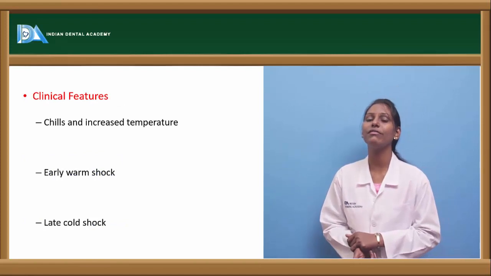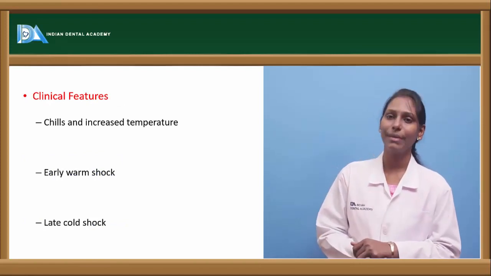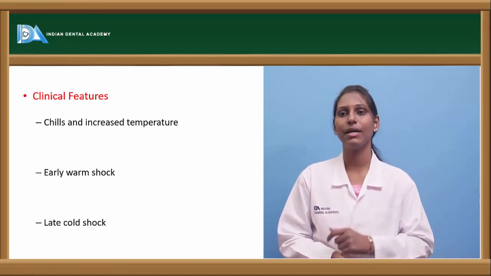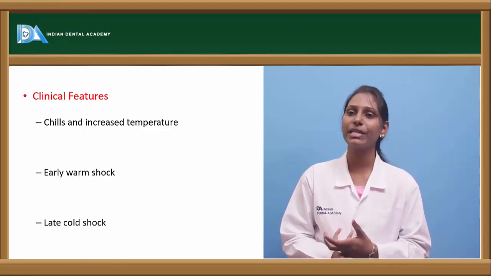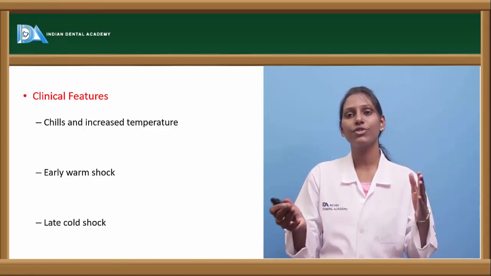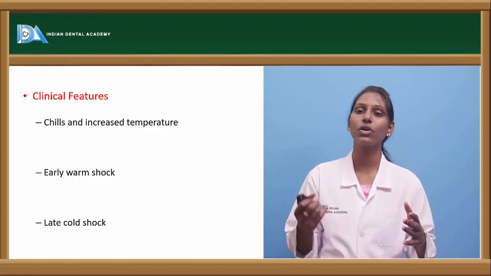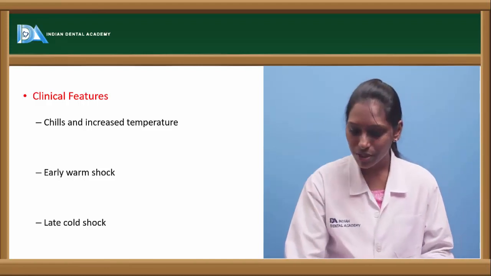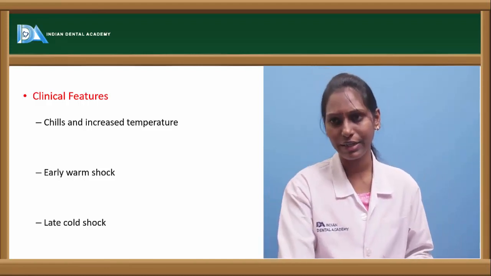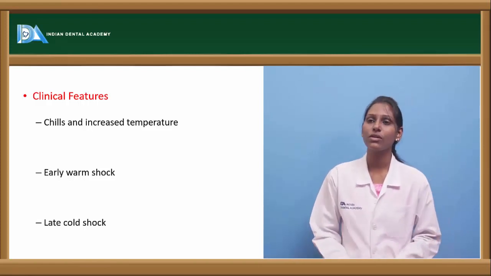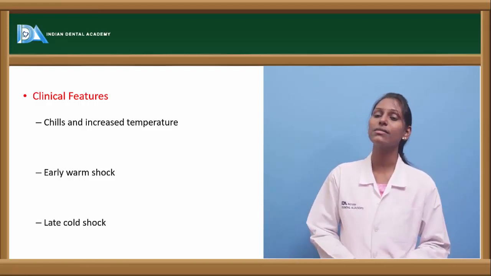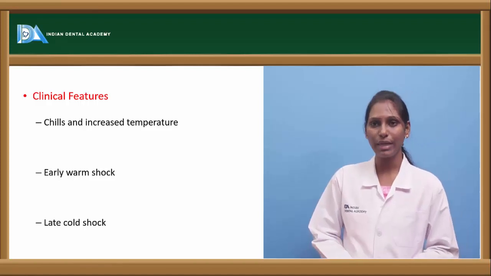Now coming to the clinical features. Because of the septicemia or bacteremia, patients usually have chills and increased temperature. And there are two types of shock here: early warm shock and late cold shock. This early warm shock is also called hyperdynamic shock, and this late cold shock is called hypodynamic shock.